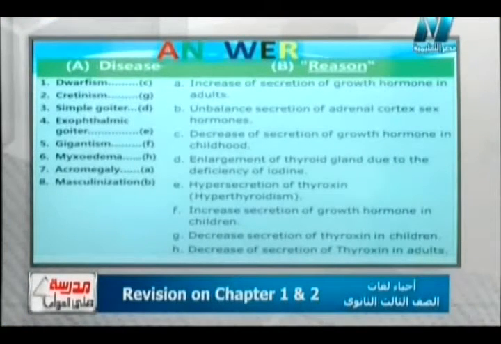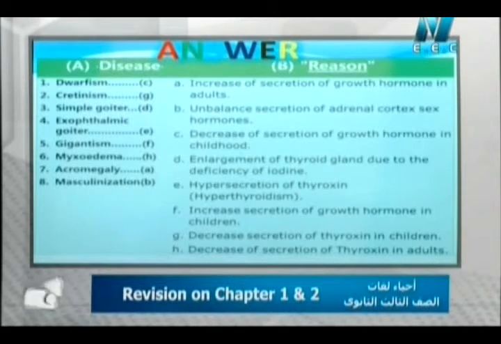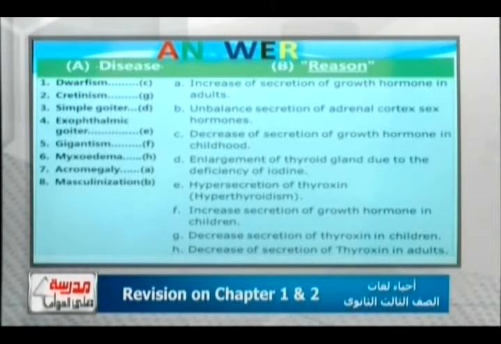Dwarfism goes with number C: decrease of the secretion, or deficiency, of growth hormone in childhood. Cretinism goes with number G: decrease of the secretion of thyroxine in children.